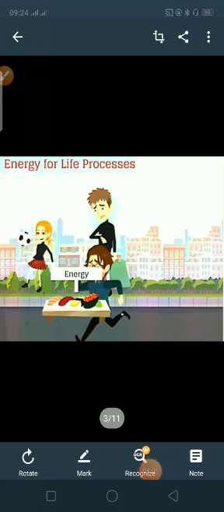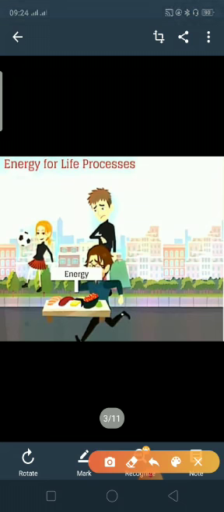Now in this picture, it is shown that energy is used for life process. So, during different activities we need energy. So, from where do we get this energy? We get energy from food.